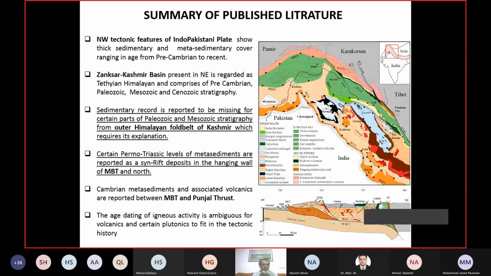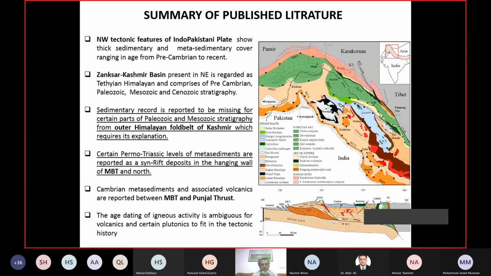Then there are some Cambrian metasediments and associated volcanics reported between the MBT and Panjal thrust. This is significant because the Panjal thrust, I do believe, is a part of a rifted environment volcanism. So they prove that rifting has happened in this area, and then the building blocks were created in this part of the basin.